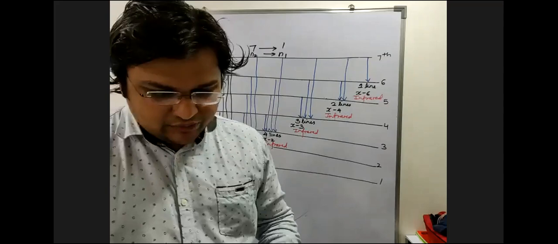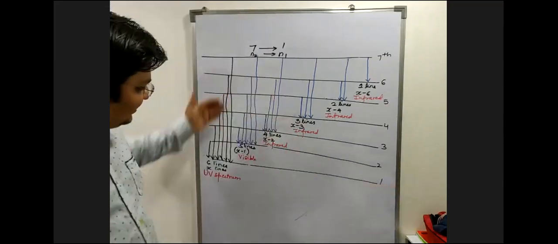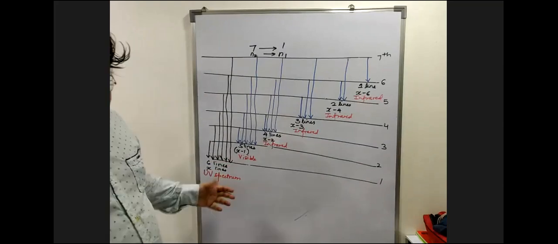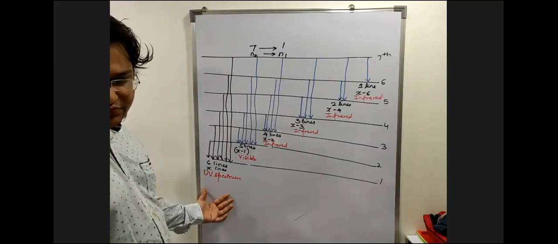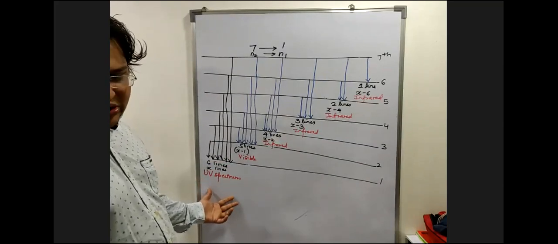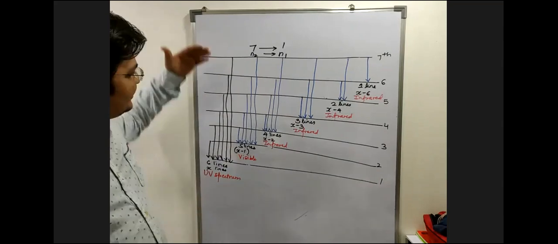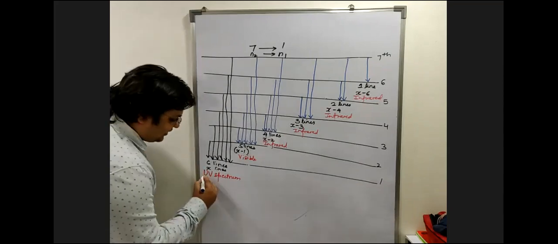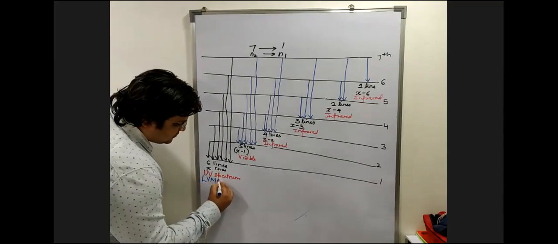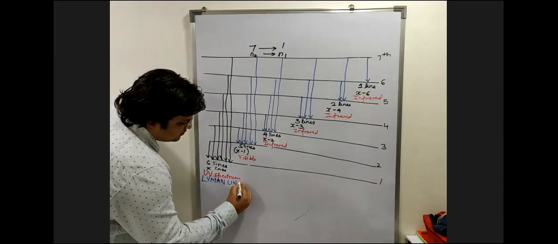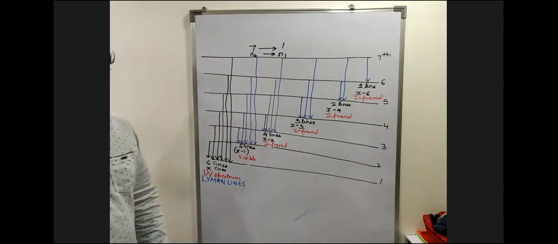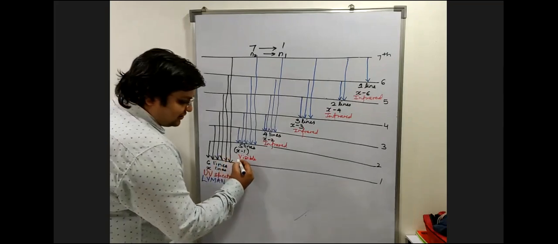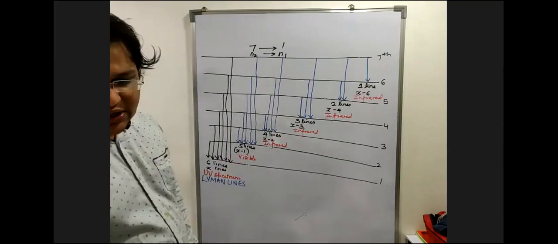Now, by the lines, I mean these lines, these arrows over here. Which are these lines right now? You tell me. These are any shell jumping to the first shell. Can I say these are called the Lyman lines? Do you understand this, everyone? What are these lines called, everyone?